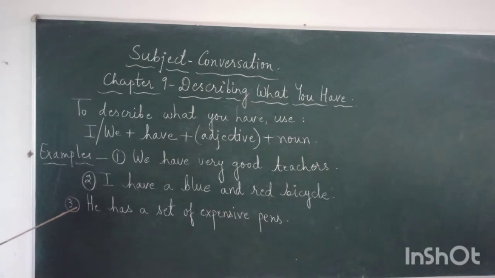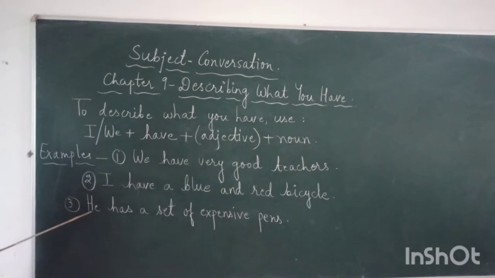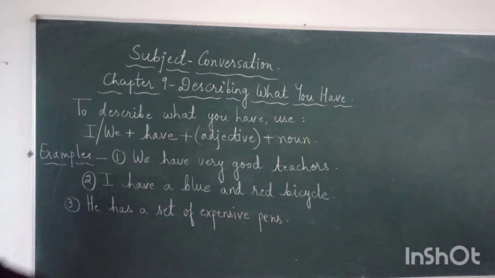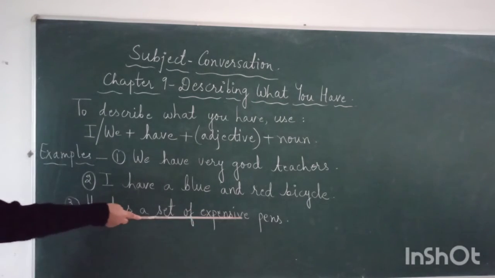Third sentence. He has a set of expensive pens. Now in this sentence, we are describing the noun pens. And what adjective did we use to describe the noun? We use the adjective expensive to describe the noun pens. And you can see here we have used has and not have. Why? Because I told you with singular nouns and he, she, it, we use has. Okay? So it becomes he has a set of expensive pens.